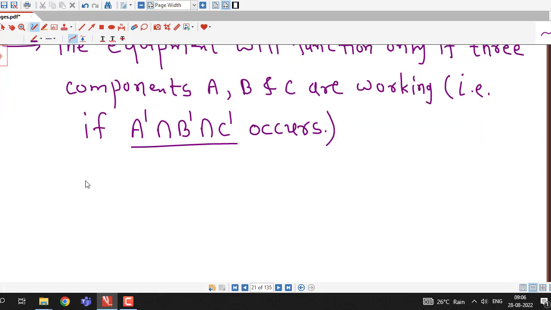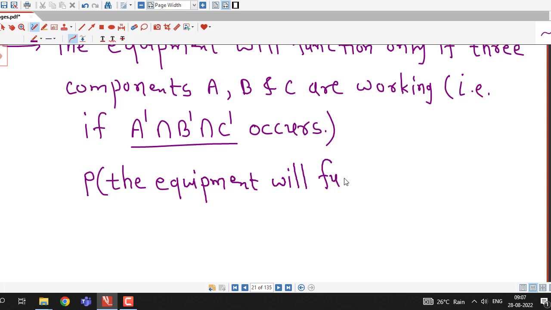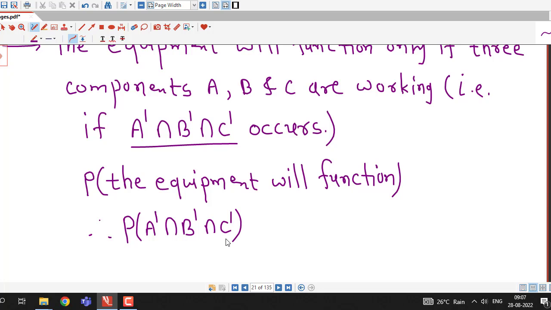So first we find the probability that the equipment will function. This is equal to the probability of A dash intersection B dash intersection C dash.